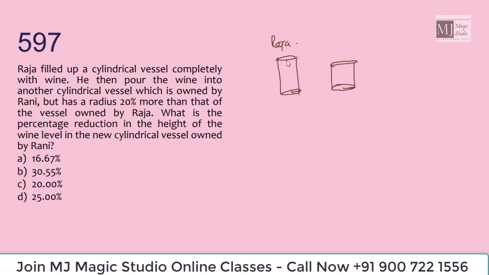So if I take height as h, which equals 10 suppose, and radius is also 10. Now Rani's vessel radius is 12, that is 20% more than 10, 10 plus 2, and let the height of her vessel be h.